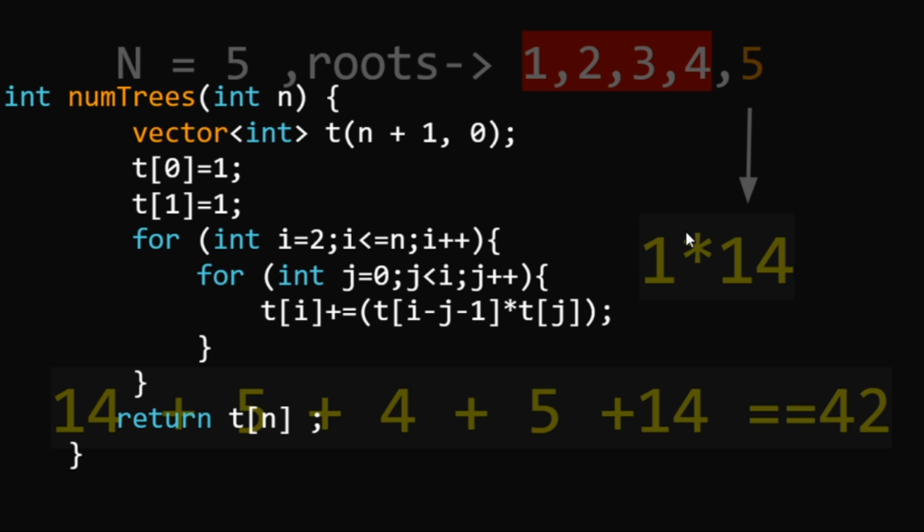Our j is going from 0 to i, so it is fixing every value as the root node one by one and then adding it into t[i]. So I hope this is clear. This was a really fun question and I hope these illustrations help you understand it.